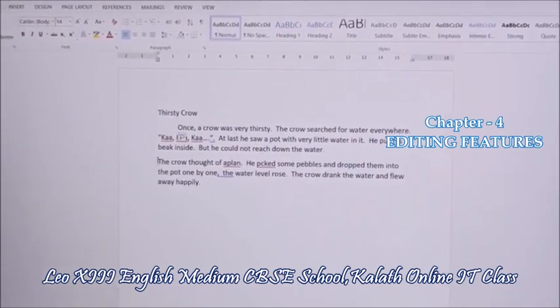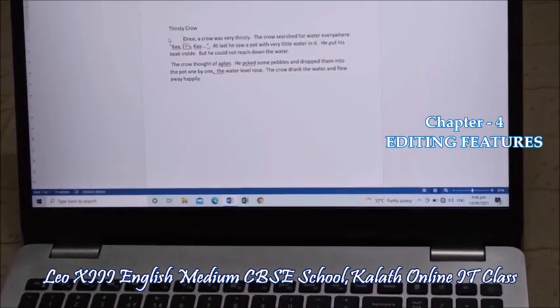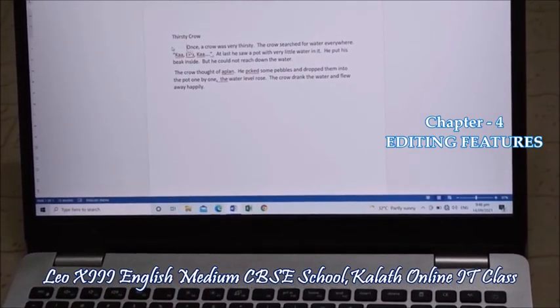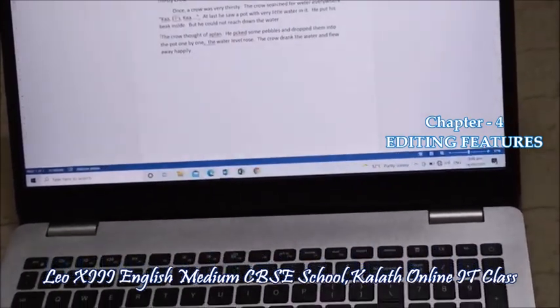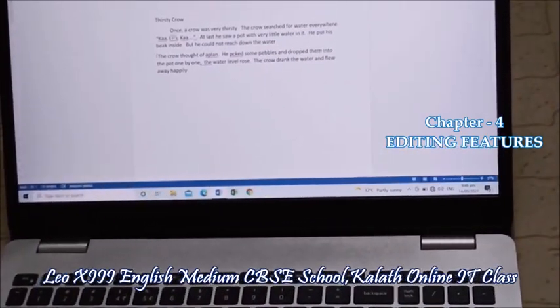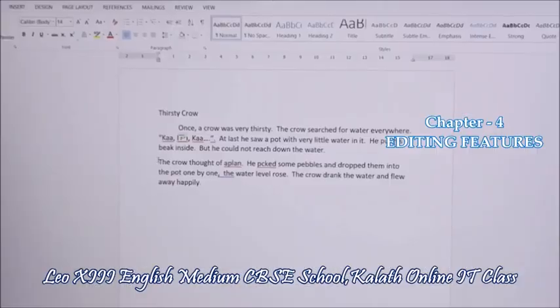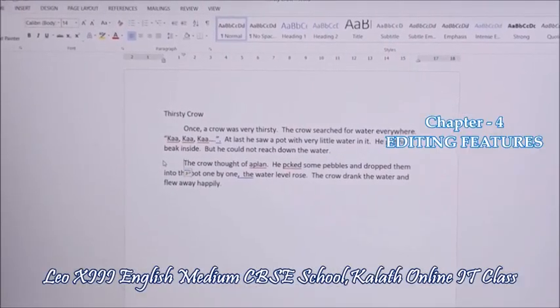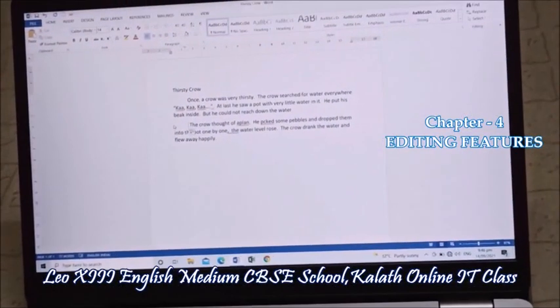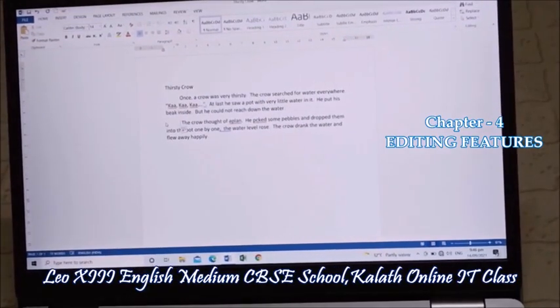Look. Children, I am going to move the next paragraph's first line. Before that, place the mouse before this line. Then press tab key. Yes, that line also moved to the next tab step.